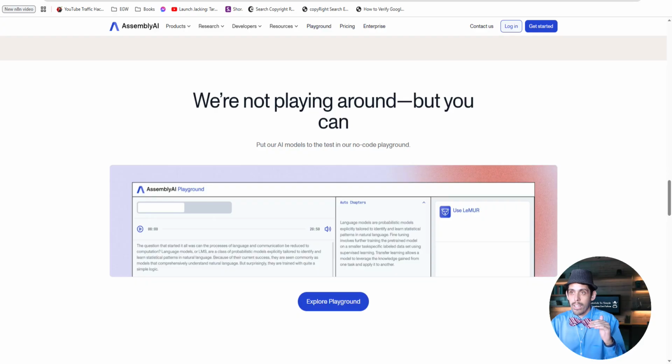I mean, they are doing a markup on the same service. So I found out about Assembly AI, and my mind was blown because it's not a monthly subscription. You only pay for what you use.